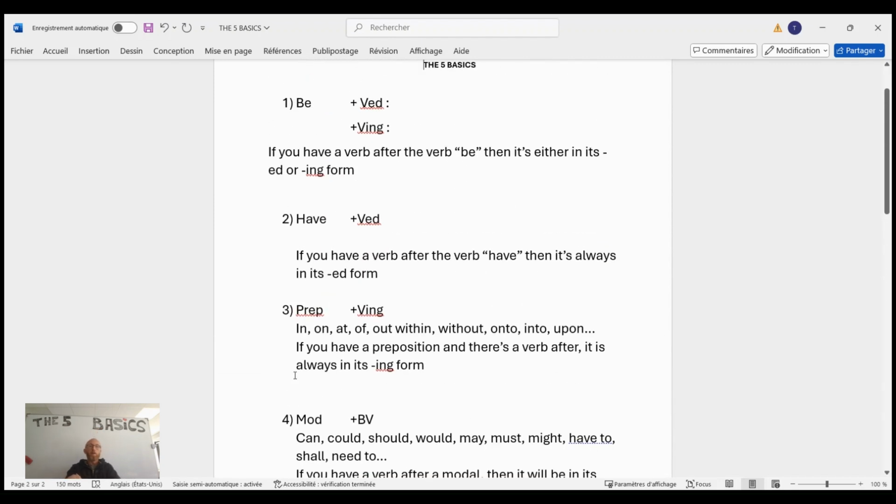So that's it. That's it for today. I hope this is going to help you. Actually, the difficulty with those rules is not to use them, it's to be able to catch them during a MCQ, during a text. So I can suggest you 2 things. Whenever you're reading a text, try to read a bit slowly and try to find those rules in the text in order to be better at noticing them, better at finding them. I am sure you will never find any exception to those rules because they are perfect, they are always right.